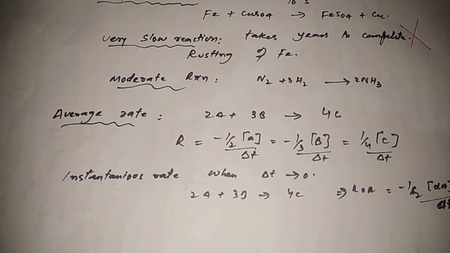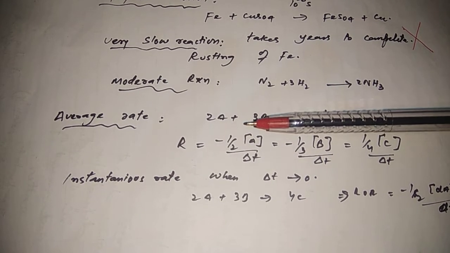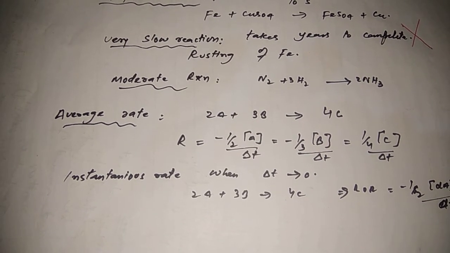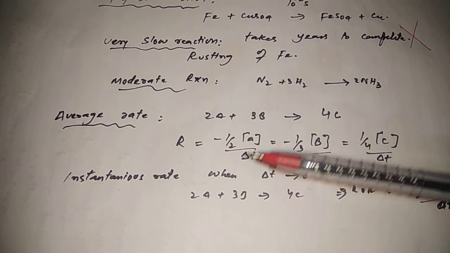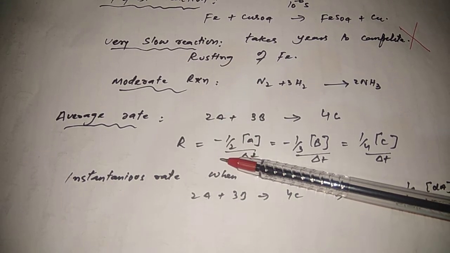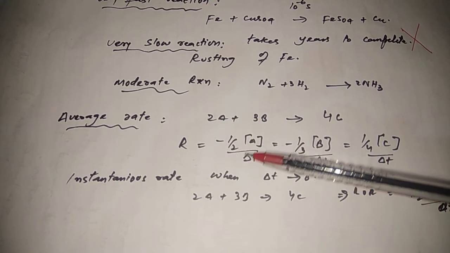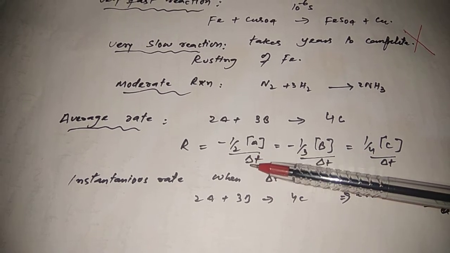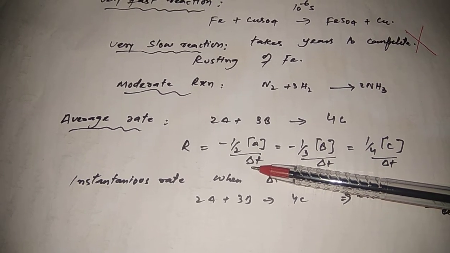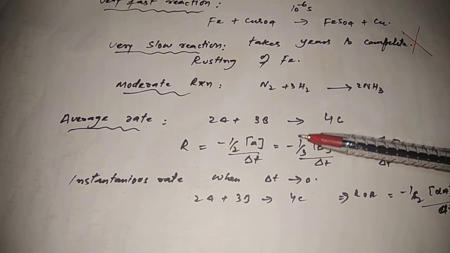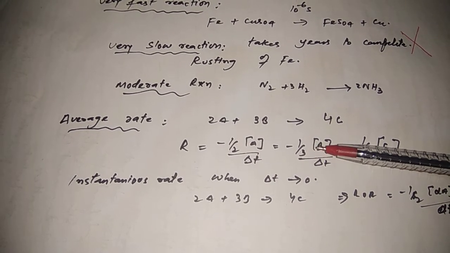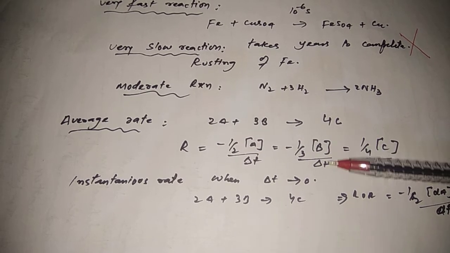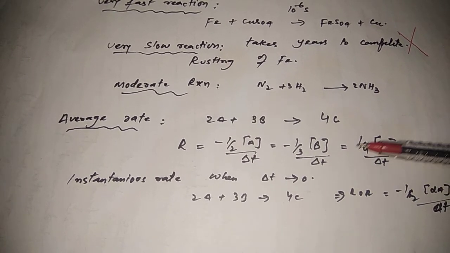So we can understand it by means of a reaction. For example, if we have a reaction 2A plus 3B gives 4C. Now average rate of reaction is equal to minus 1 by 2 Δ[A] with respect to the interval of time, that is Δt. R is equal to minus 1 by 3 Δ[B] over Δt, that is concentration of B in some interval of time.